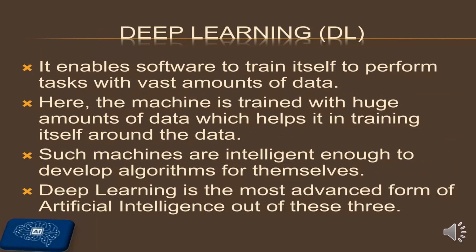DL, deep learning. Deep learning works on a large amount of data. We feed the machine with a huge amount of data so that the chances of errors which are made during the predictions are less. Deep learning works the same way as our brain works. Meaning if there is a contradictory situation, how do we make a decision? The same intelligence we give to the machine when we are working with deep learning. Deep learning makes use of neural networks.